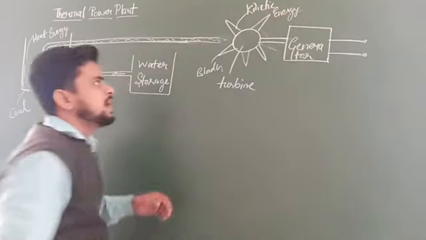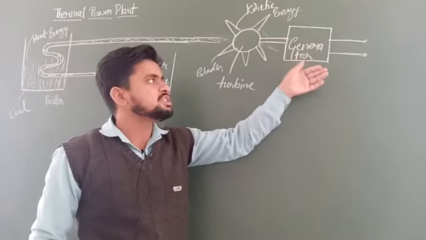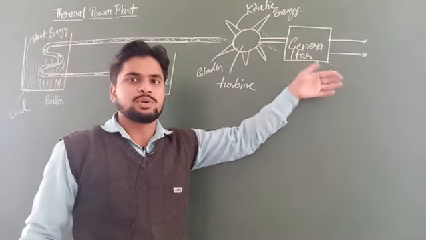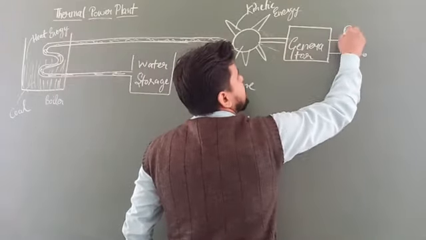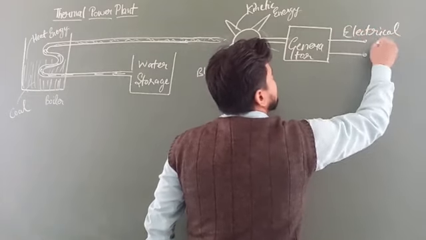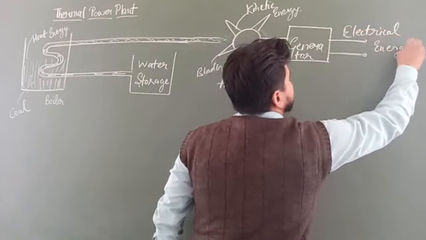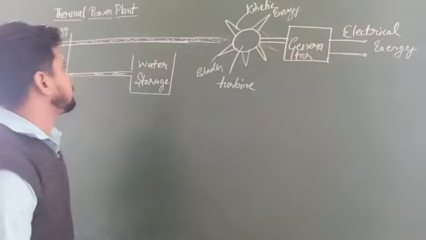And when the turbine rotates, it rotates the armature of the generator, and the generator produces electricity. It means here we can say the electrical energy is produced. Now what have you observed?